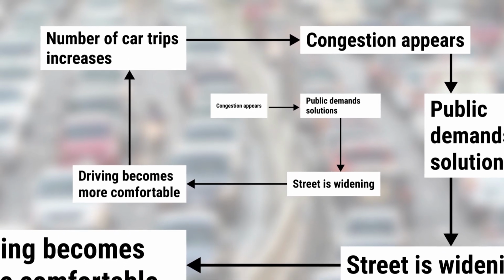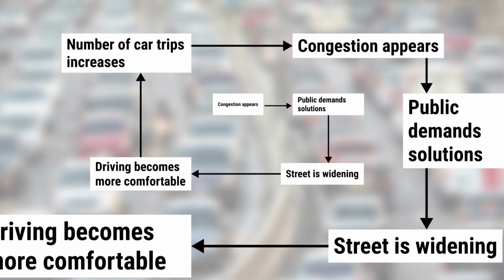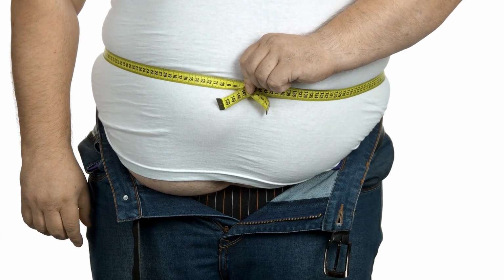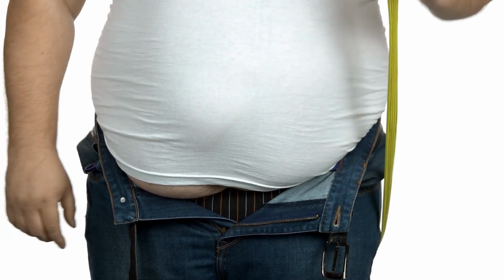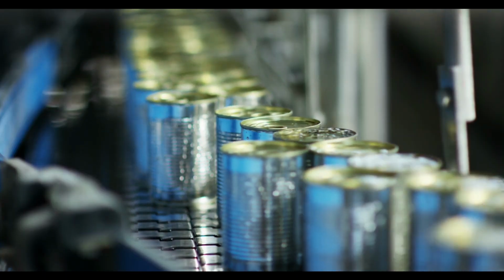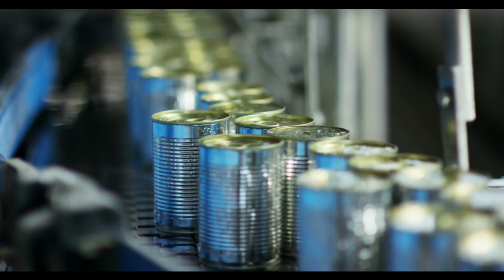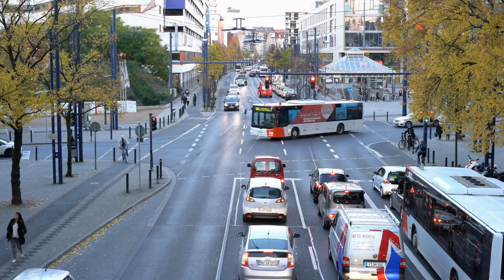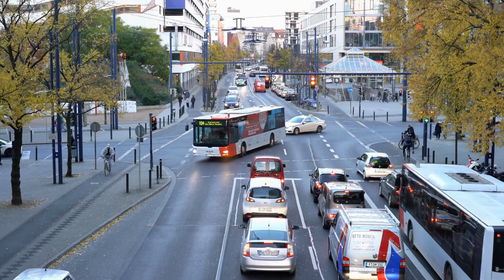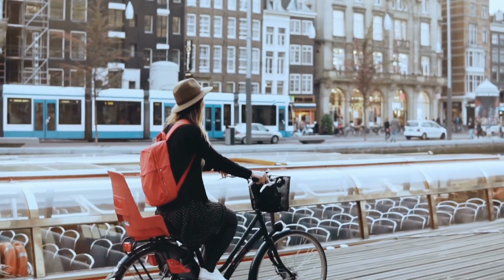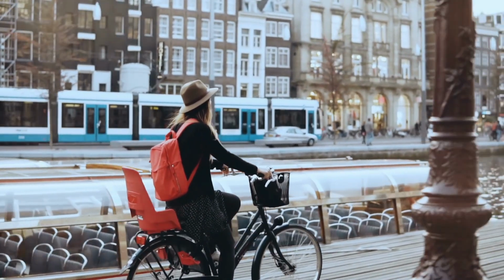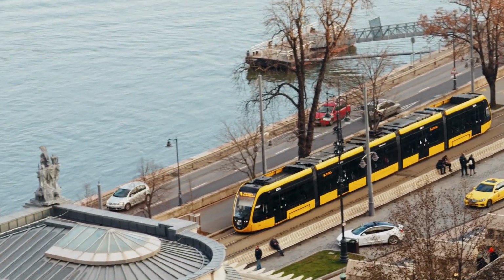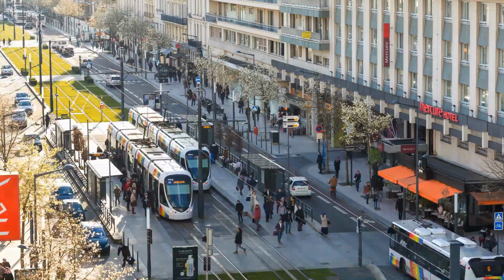In essence, trying to solve congestion by widening roads is like trying to solve obesity by buying bigger pants. Moreover, while the demand for goods can be met by increasing their production, this will not work with transportation, because streets cannot be expanded endlessly. That's why it is necessary to introduce more efficient forms of urban mobility and create convenient alternatives to private car commuting. And then people will always choose the best option.